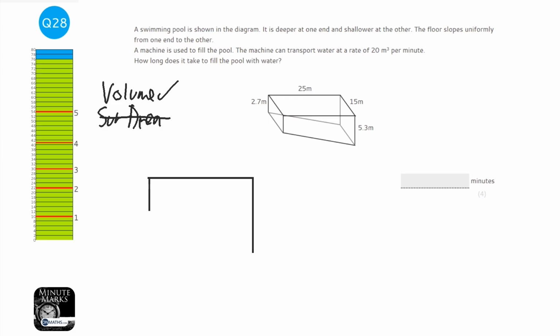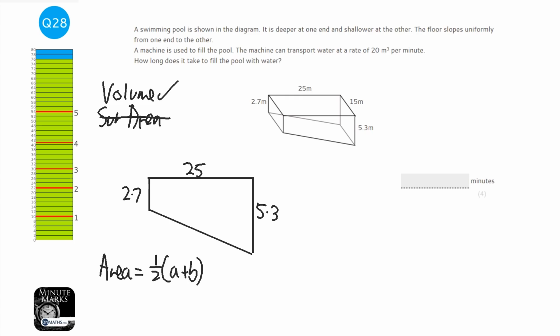So we've got to first of all work out what the area of the trapezium is. So I'm going to draw the trapezium out first. And that height is going to be 2.7 that side, 5.3 that side, and 25 across. And I'll leave off meters because I know they're all in meters, but do check they are all in meters when you do this. So we've got to first of all work out the area. Now the area of a trapezium is half A plus B H. Now A and B are always the two parallel sides, and then the height is the one that connects them at right angles. So the height is going to be 25 there.